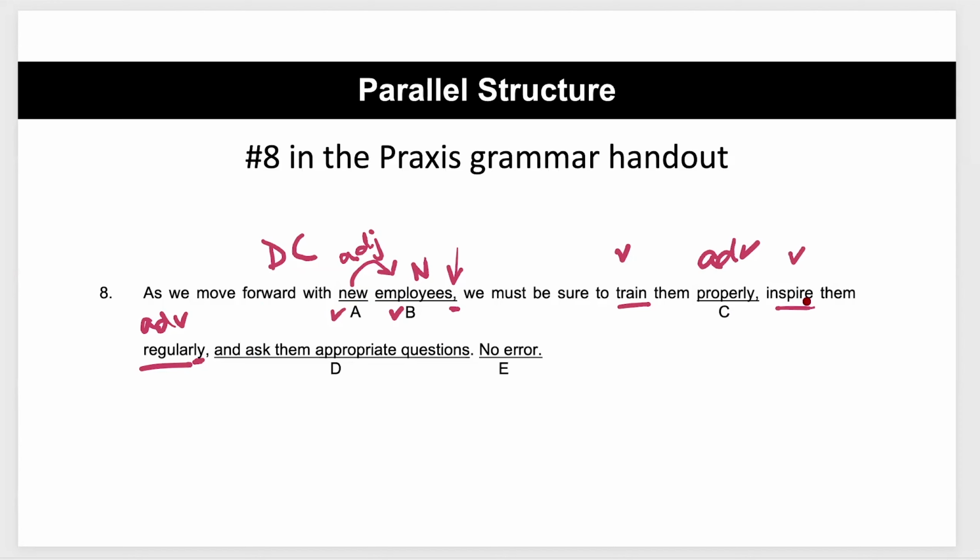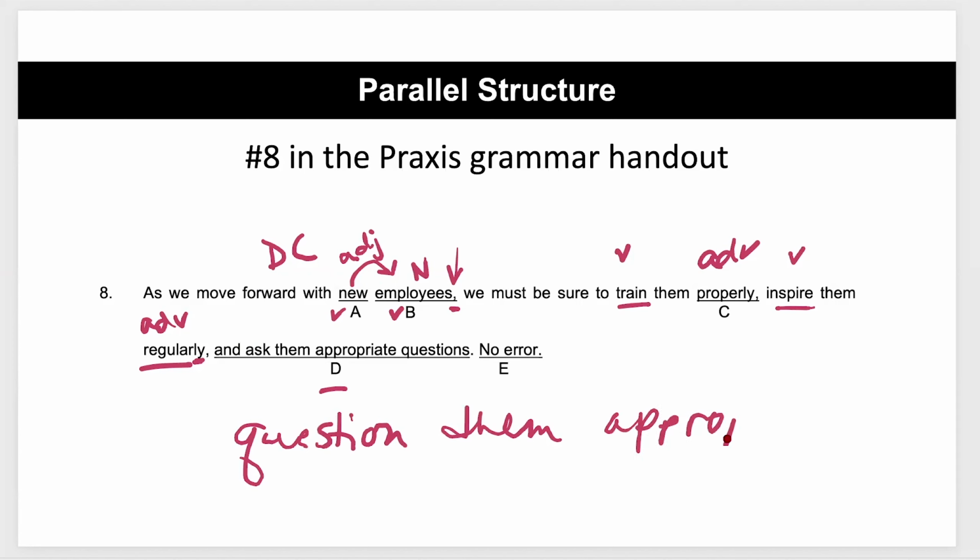Train them properly, inspire them regularly, and then we have this dangling off, and ask them appropriate questions. Do you see how D is not matchy-matchy to the other part of the sentence, the list in the sentence? What would be the proper way to do this would be to say, we must be sure to train them properly, inspire them regularly, and question them appropriately. Okay, period.